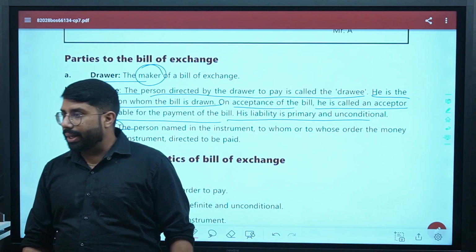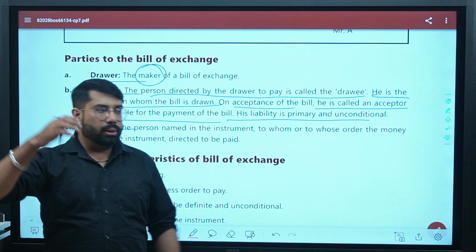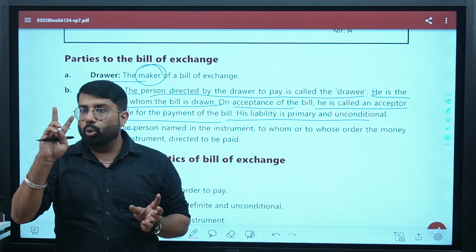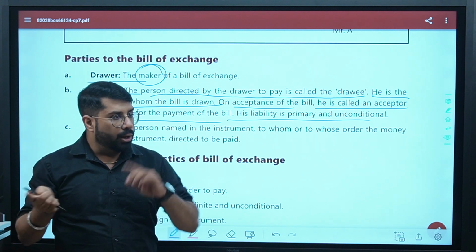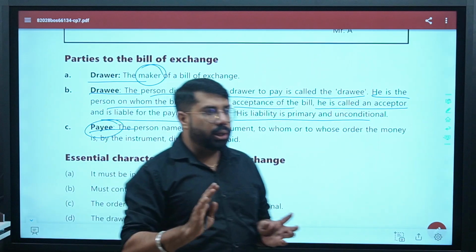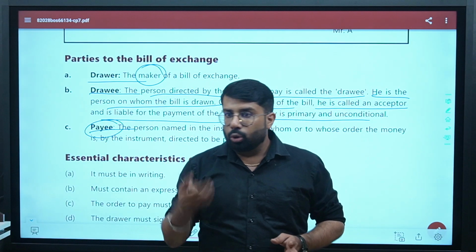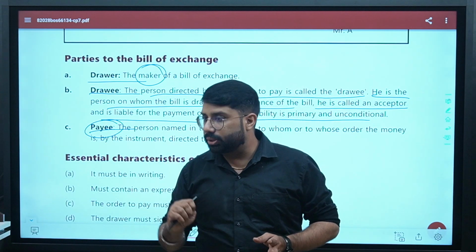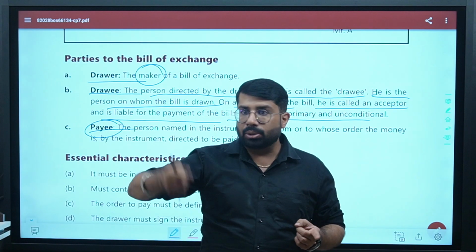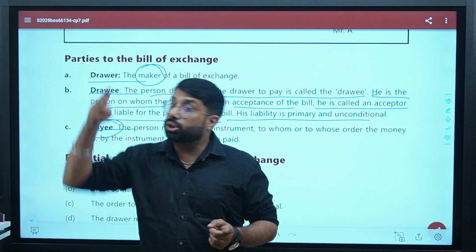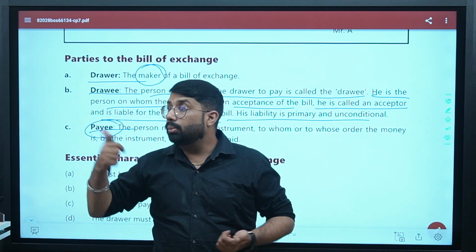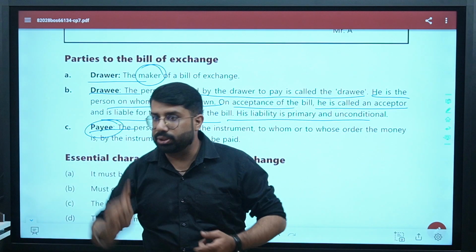You remember the Indian Contract Act? In the Indian Contract Act, what is the first base? Offer plus acceptance. When an offer is given, the 2 parties who are involved in the offer are known as offerer and offeree. Yes or no? Yes. So their names are offerer and offeree only till the point where the offer is accepted. Once the offer is accepted, it becomes a promise. So the moment the offer is accepted, it becomes a promise, and now those same 2 parties will not be offerer and offeree. They will be known as promisor and promisee. Their name will change. Yes or no?